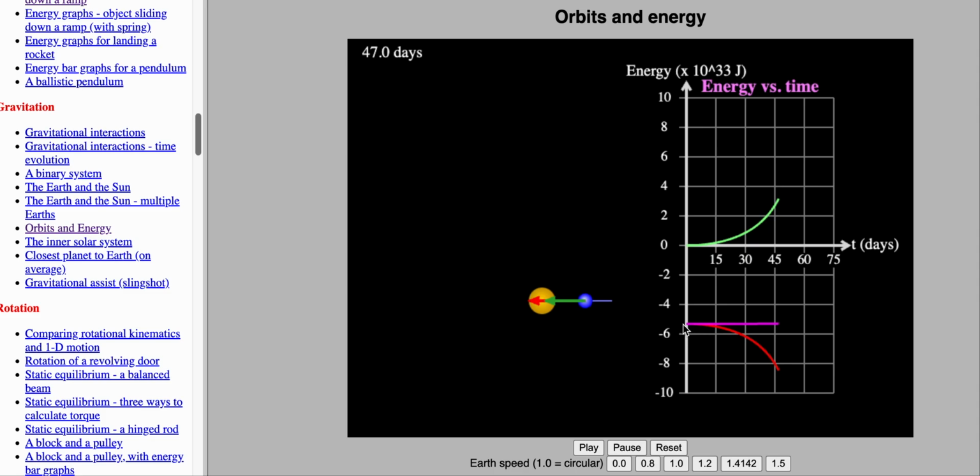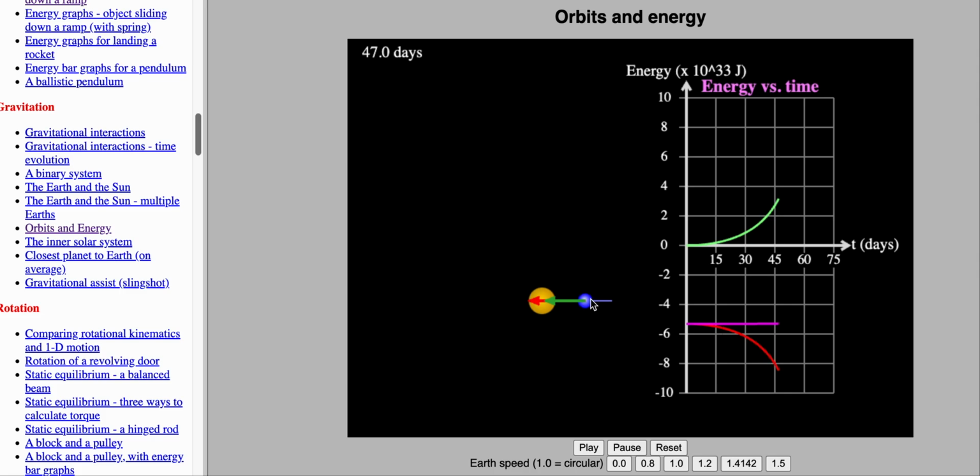If you look at the magenta bar, you can see it's staying constant. Well, why is it staying constant? Because if my system is the sun and the earth, there are no outside forces acting on my system, so therefore the conservation of energy holds true. The total energy must stay constant. So that means that this is my potential energy.